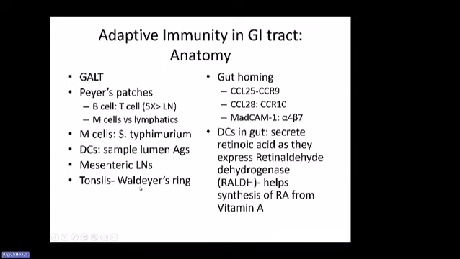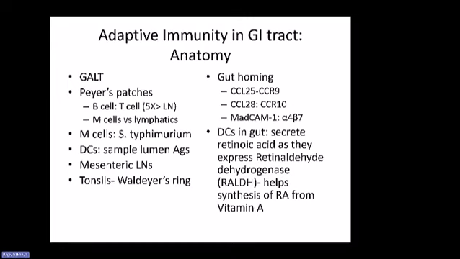Now, one of the important features of the adaptive immunity in the GI tract is that when there is an immune response in the GI tract, and B and T cells are activated in the regional lymph nodes, they make effector lymphocytes, right? Like what we know of, if it's helper T cells, they'll make helper T cell subsets.